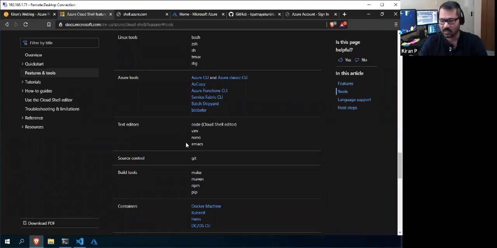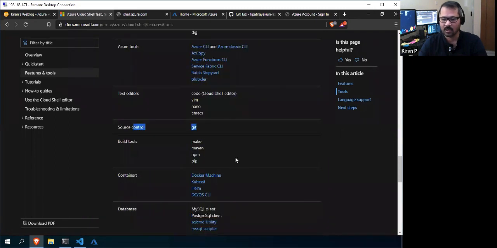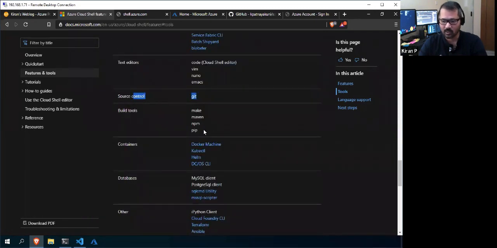And also I told you there are a couple of editors, but there is a code editor, which is a Monaco editor, and it also has source control, Git, and some build tools: npm, pip, even make, Maven, all of those tools are there.